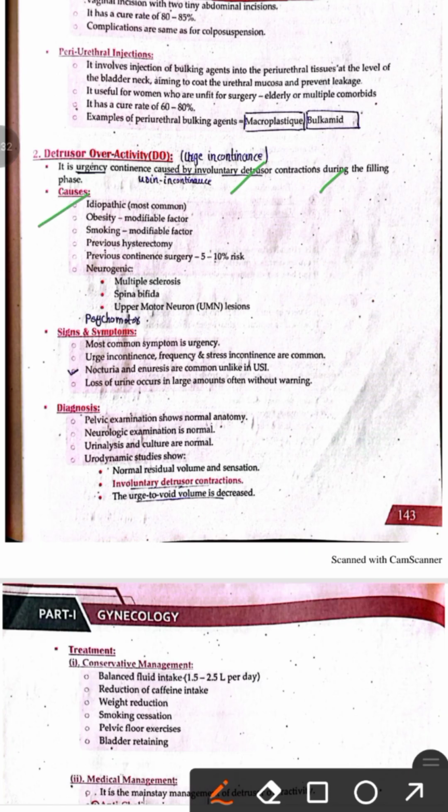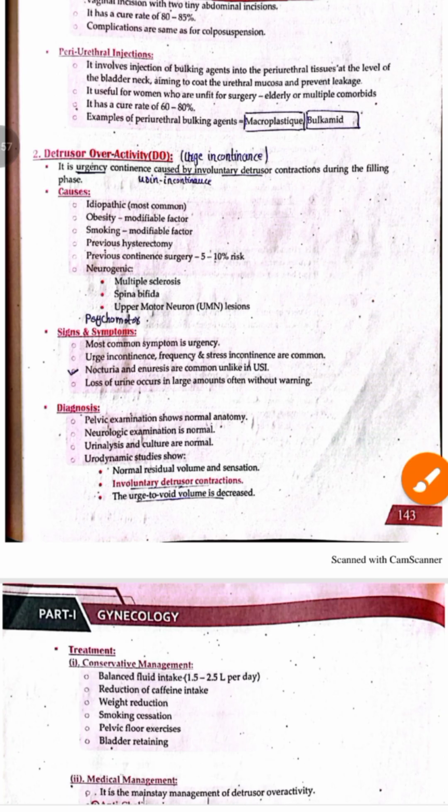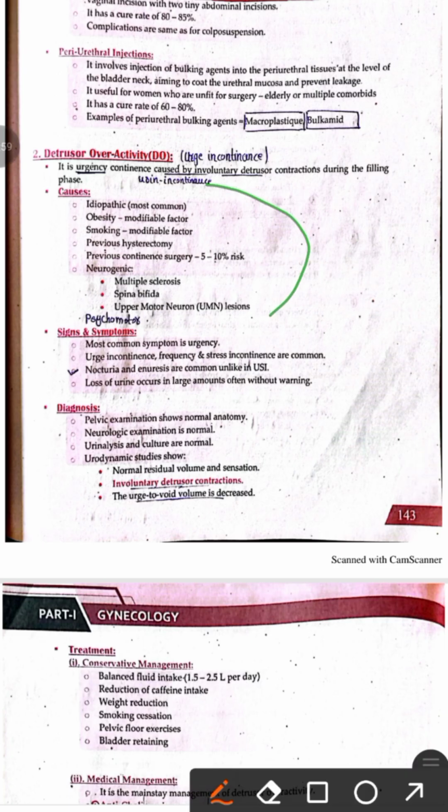The causes of urge incontinence include idiopathic. So most of the cases of urge incontinence are idiopathic, and the cause is unknown. But the risk factors include obesity, smoking, previous hysterectomy, previous continence surgery, and neurogenic causes, which include multiple sclerosis, spina bifida, and upper motor neuron lesions. All of these factors can contribute to urge incontinence.